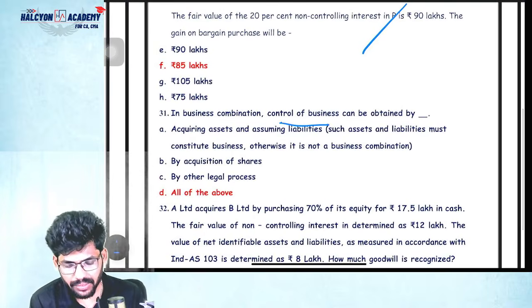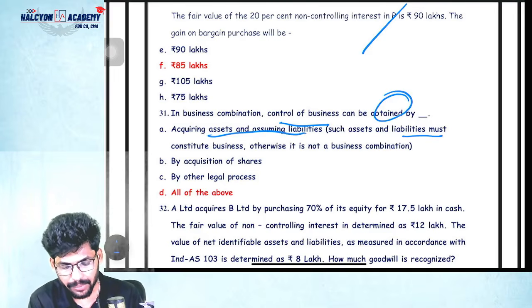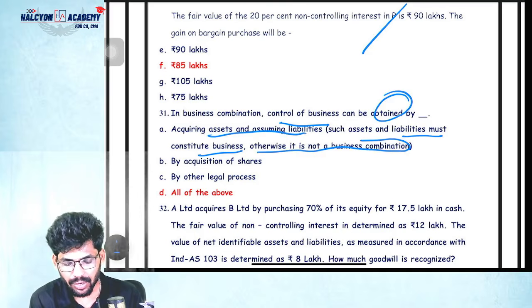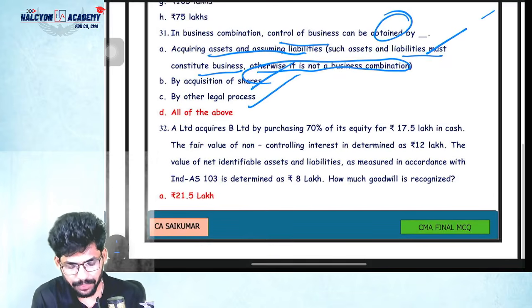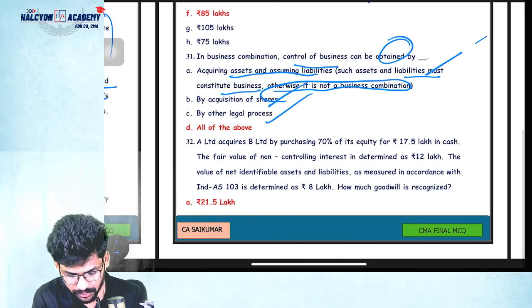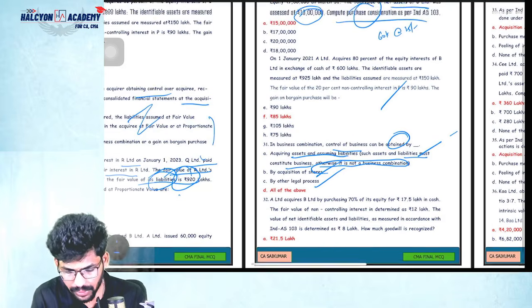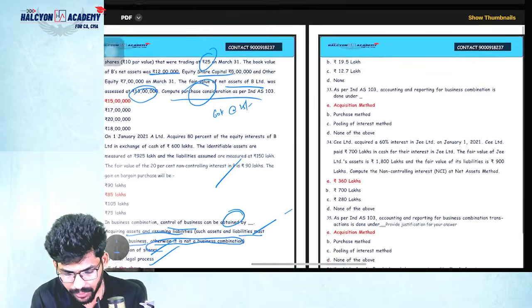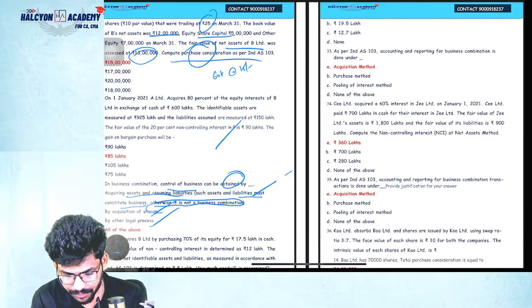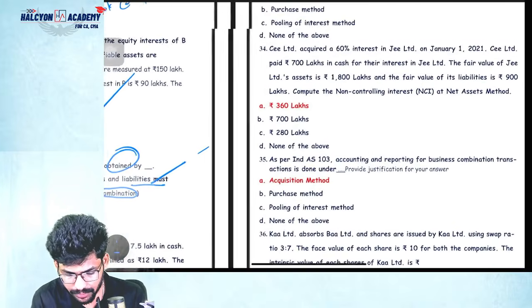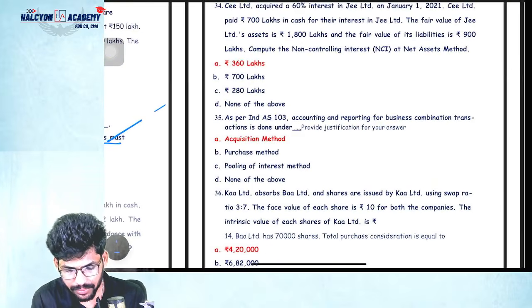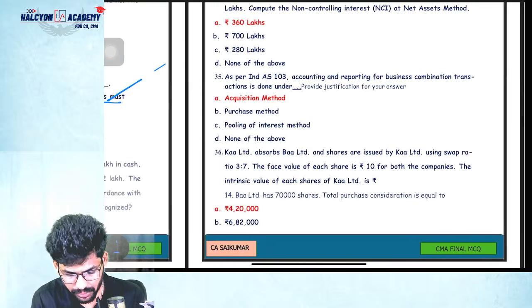In a business combination, control of a business can be obtained by acquiring assets and liabilities, but such assets and liabilities must constitute a business. Otherwise, it is not a business combination. Yes, correct. Next, by acquisition of shares or by other legal process. Yes, that's okay. Why are they asking repeating questions here also? This is also repeating, calculation of NCI. So I don't want to discuss all this stuff.